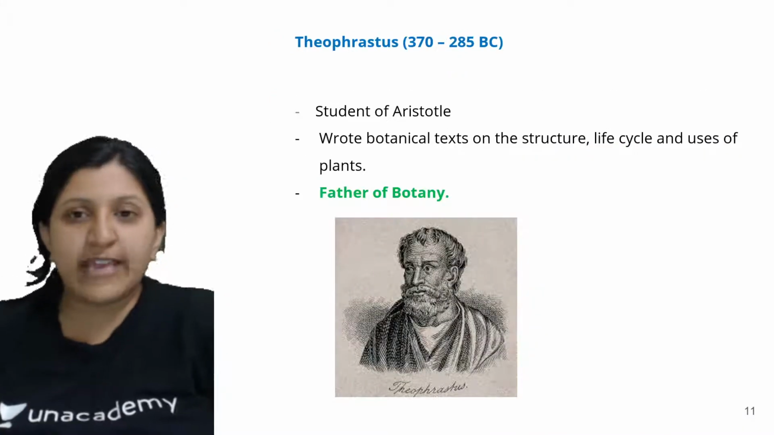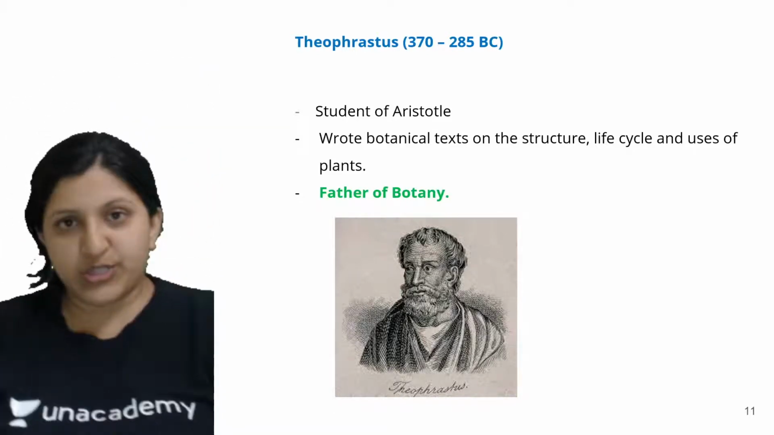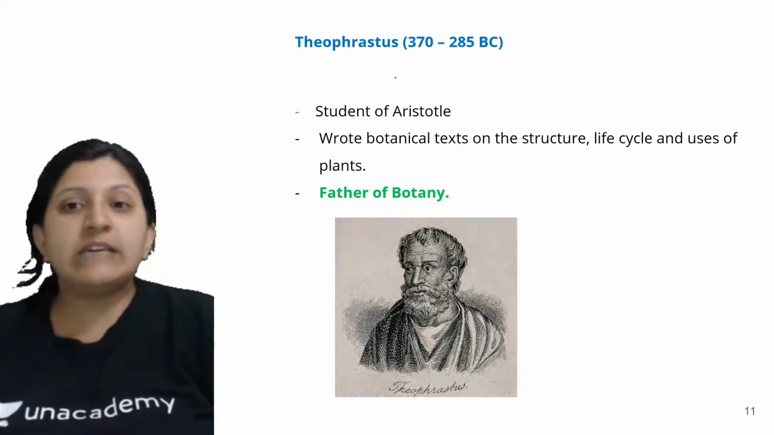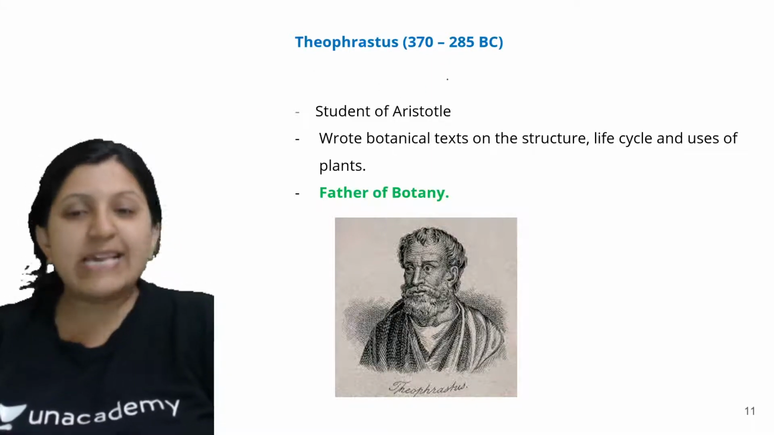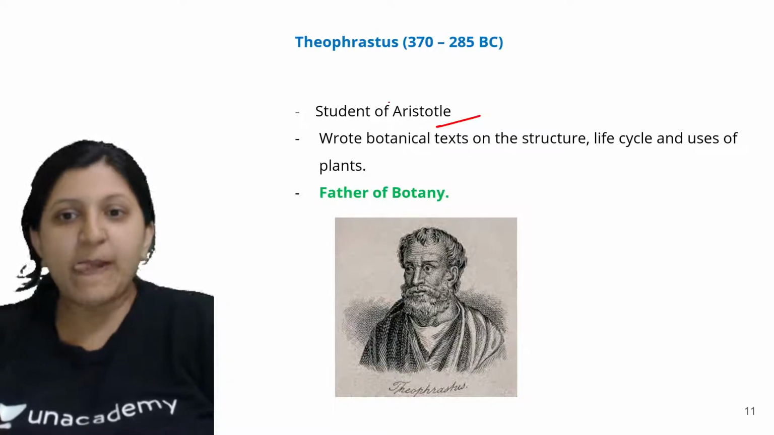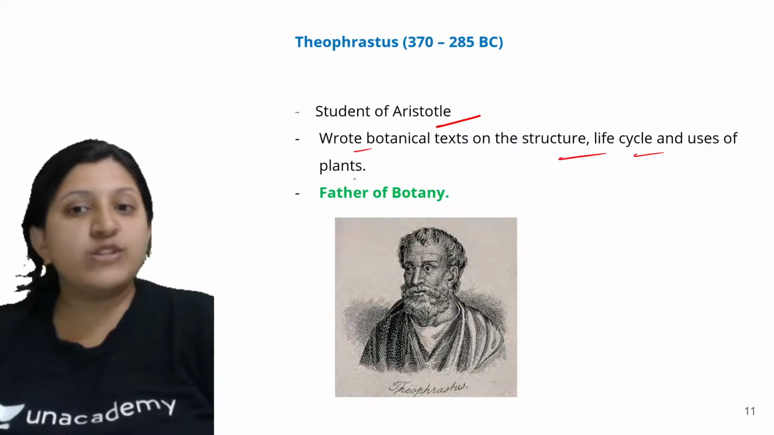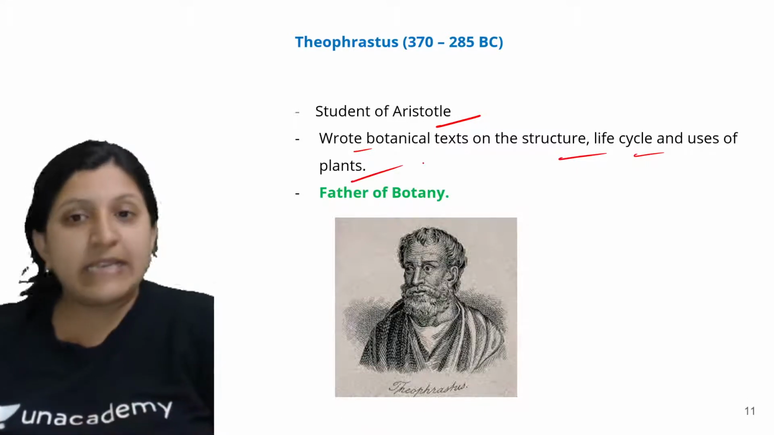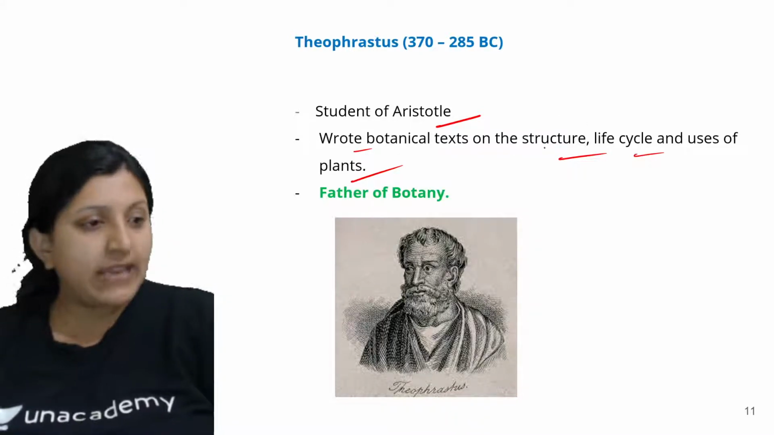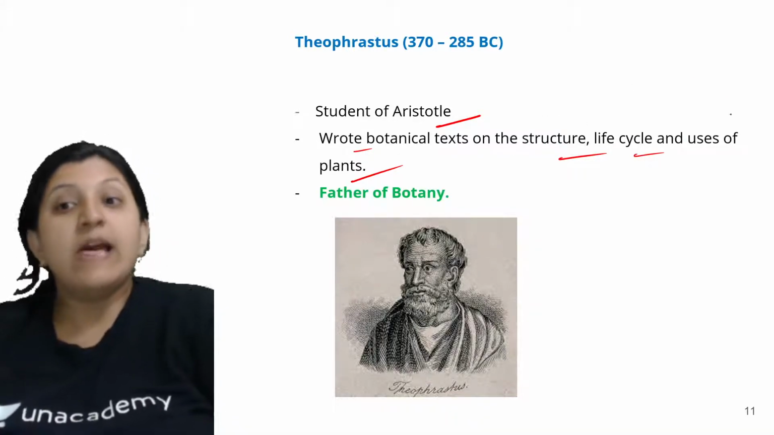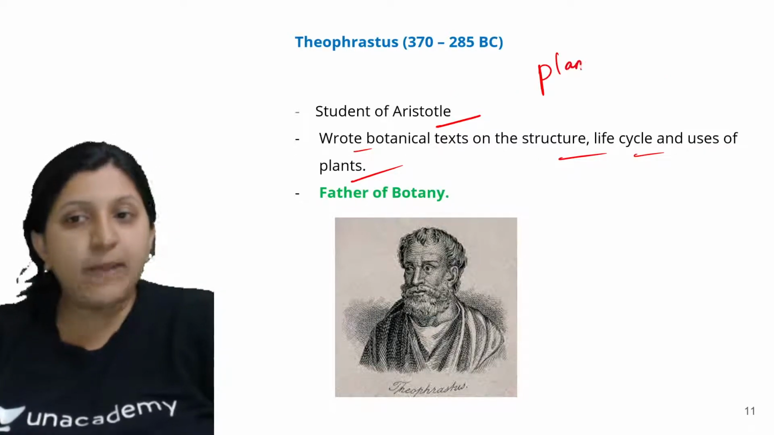Moving on to the next one. Just a second. There is Theophrastus also, in the years 370 to 285 BC. He is a student of Aristotle. He wrote a botanical text on the structure, life cycle and uses of plants. He was mainly concentrating on the text on structure. So in the botanical text you can find the structure, life cycle and uses of plants. That means he was mainly studying plants.